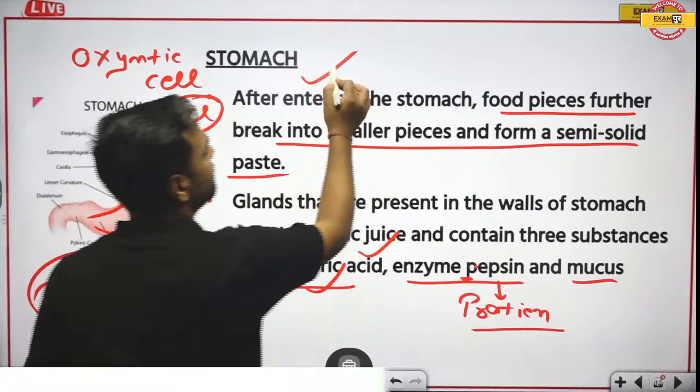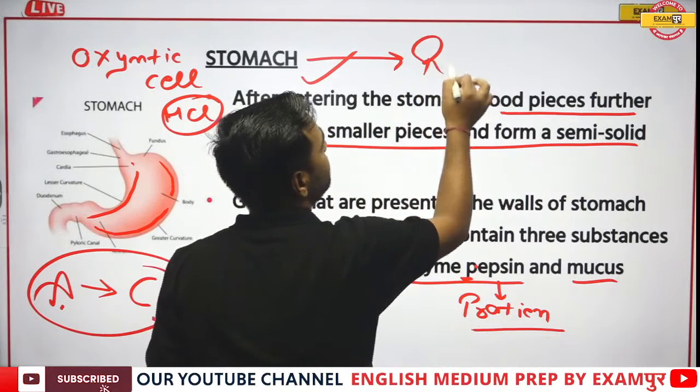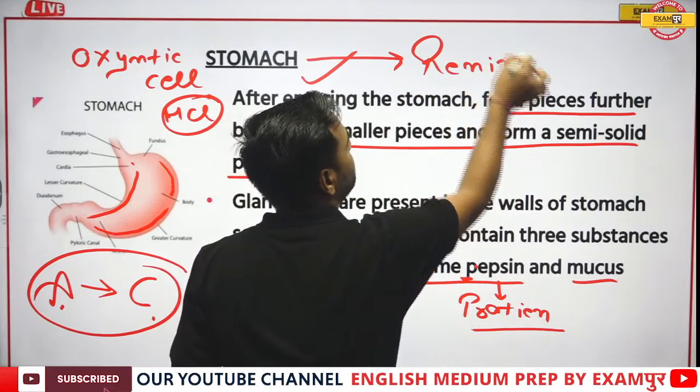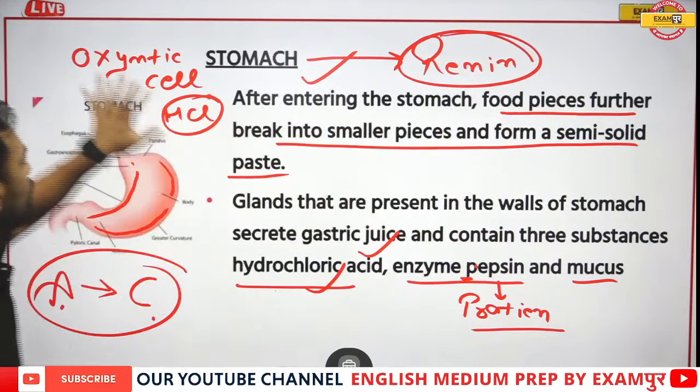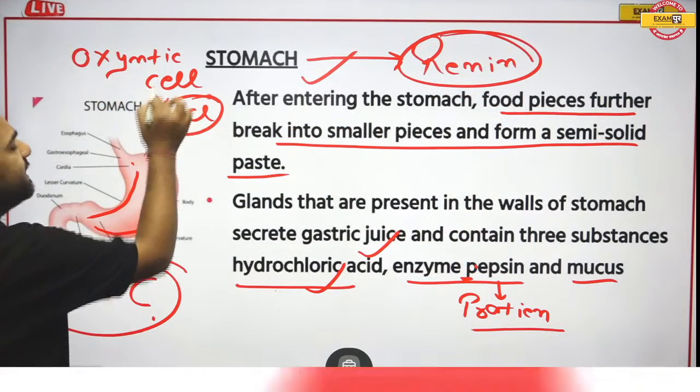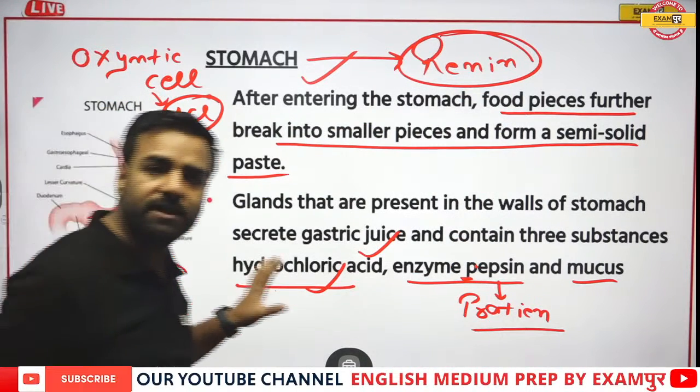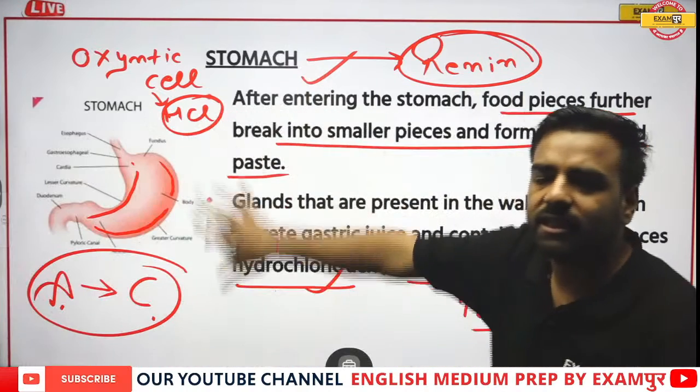There's an enzyme which is present in the stomach, and that is known as renin. So remember, there is one more enzyme, that is renin. There's an oxyntic cell which is creating HCl, and it is again present in the stomach. So these were the things from this part.